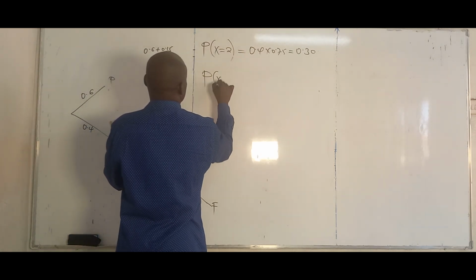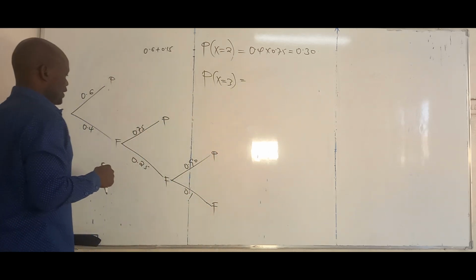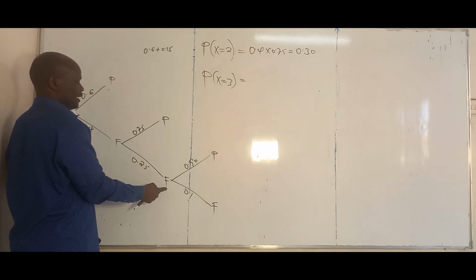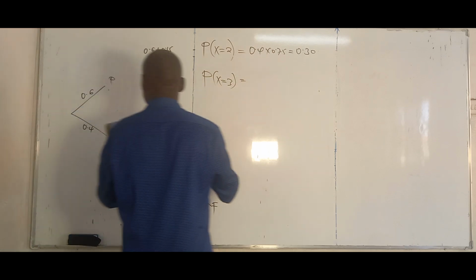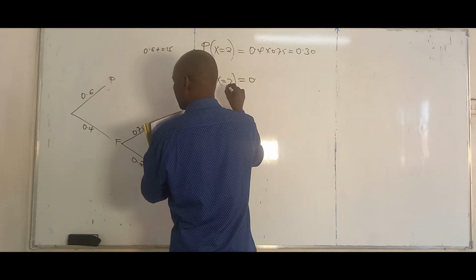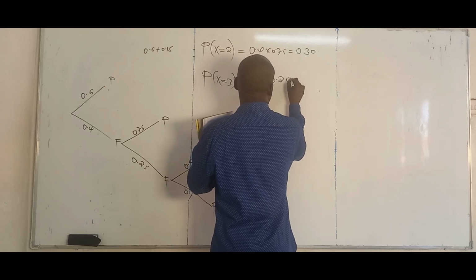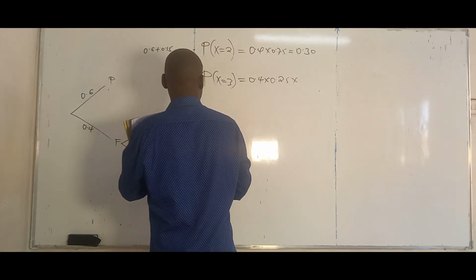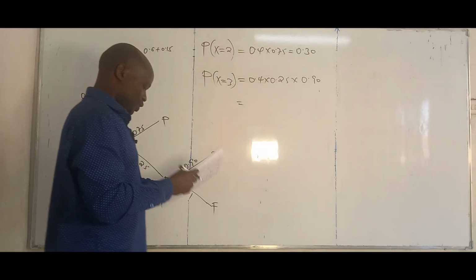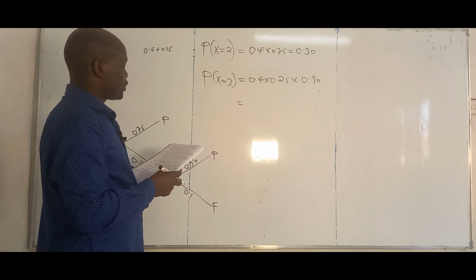Then what is the probability of passing on the third attempt? That means he failed the first attempt, failed the second attempt, but passed the third attempt. So we have 0.4 times 0.25 times 0.9.